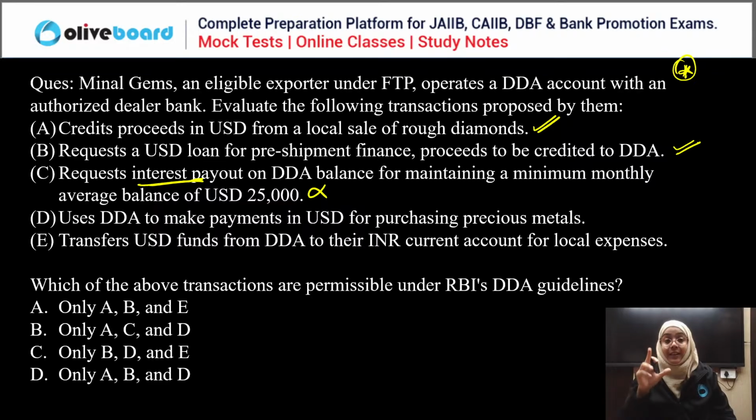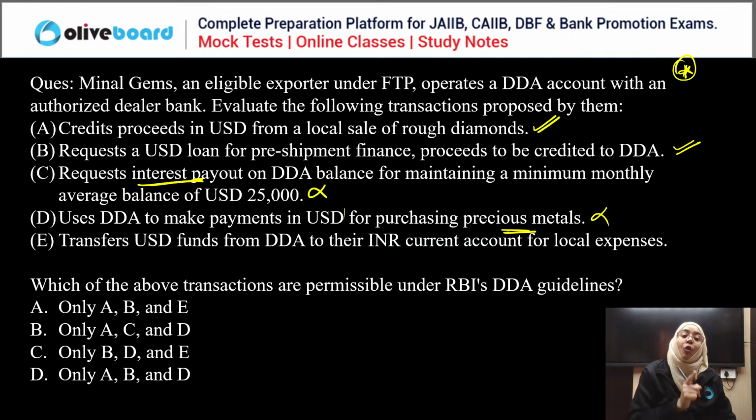Till here it is correct if it is for diamond: rough, polished, unpolished, uncut, cut diamond jewelry, that is all allowed. But for precious metal, if you are making the payment for gold, that is not allowed at all. It is used for things related to diamond. So D is wrong.